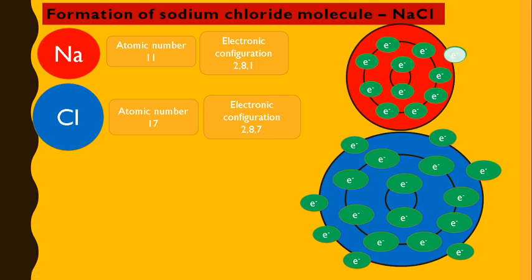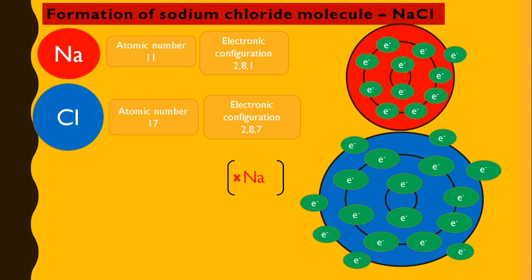As in sodium, the outermost shell has 1 electron, so we can write sodium and put a symbol. This symbol shows that there is 1 electron in the outermost shell. If this was magnesium, 2 electrons are present in the outermost shell, so we would put 2 electrons here. This is known as the Lewis structure.